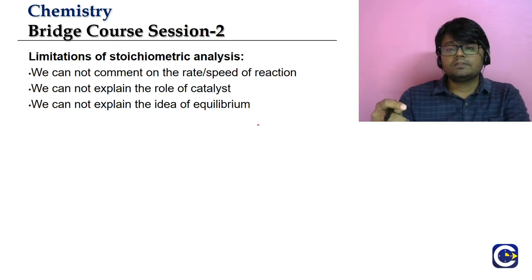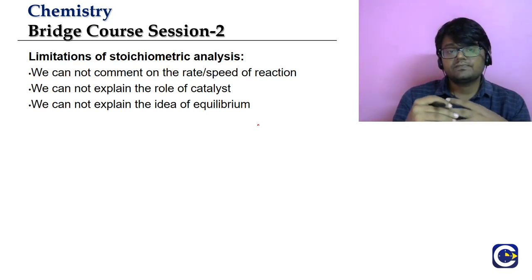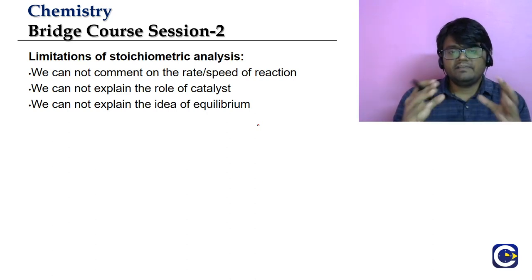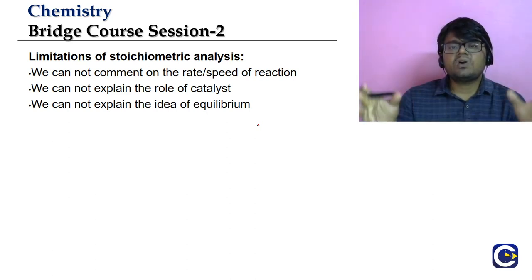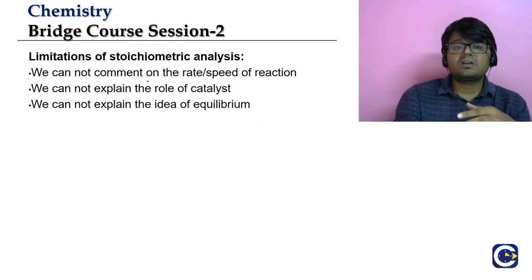Now the stoichiometric analysis, though it looks very useful, has its own limitations. When we say limitation, it does not mean that something is negative. It means it is not covering certain things. So what are the things that we are not covering here? We are not commenting on the rate or speed of the reaction.